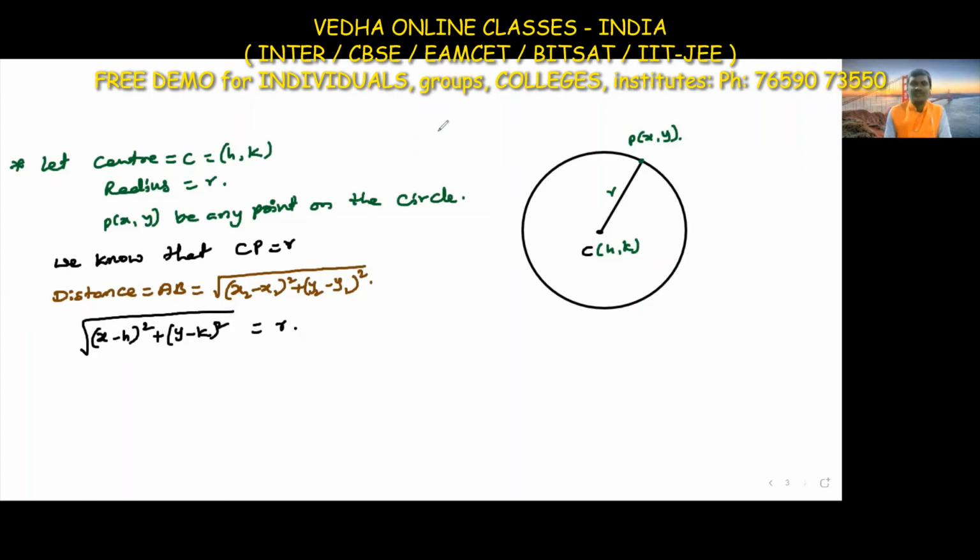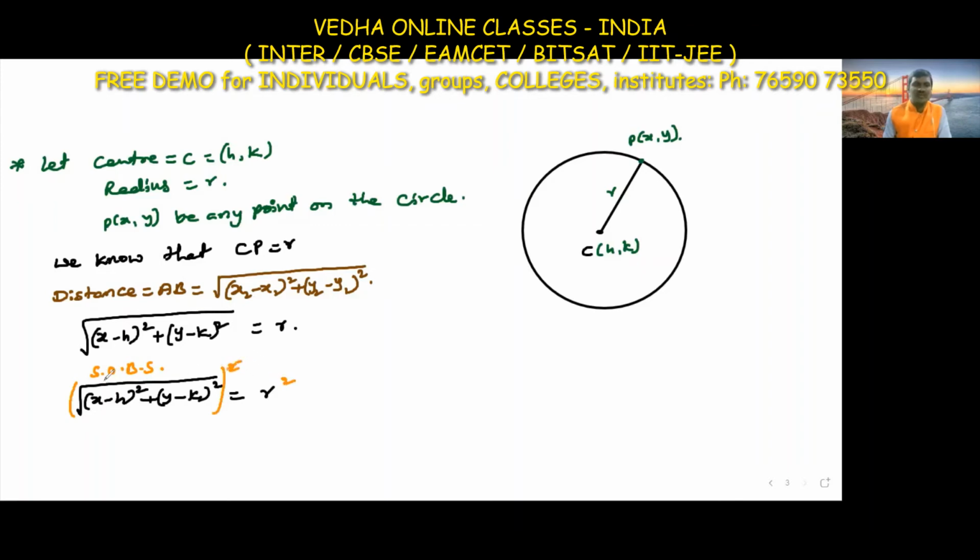Now squaring on both sides, we get x minus h whole square plus y minus k whole square. Squaring on both sides means we take the square on the left side as well as the right side.